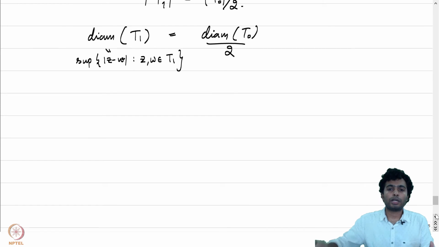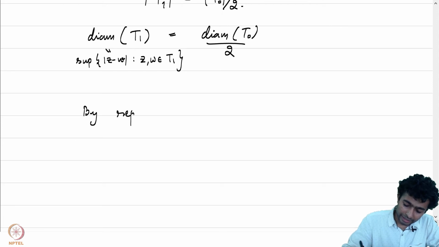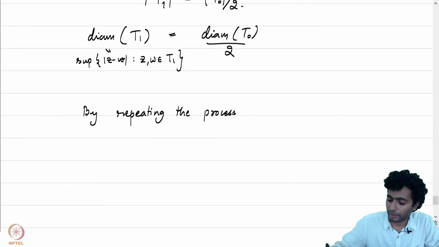Now we will do the exact same procedure on T1 as well by repeating the process above. I will not write it down in detail.